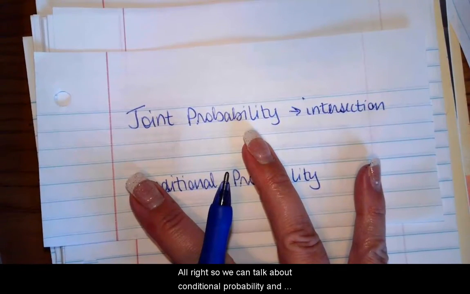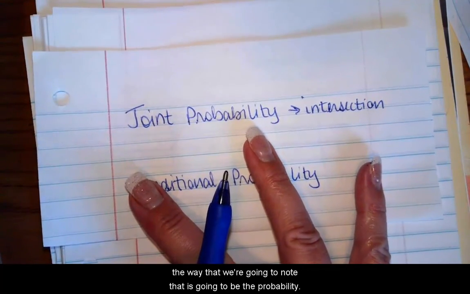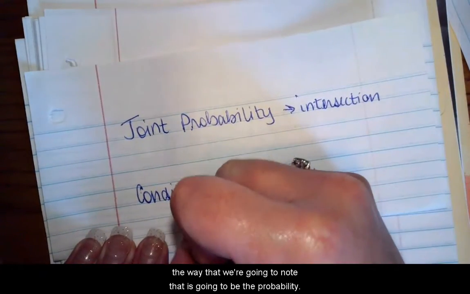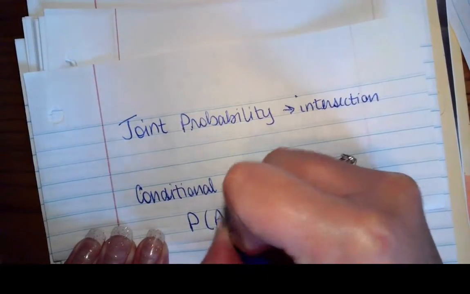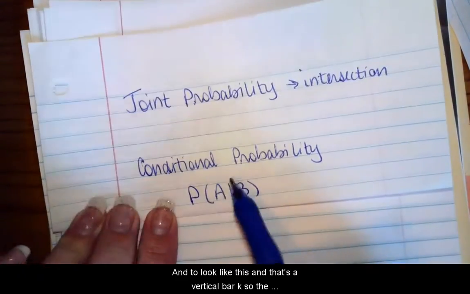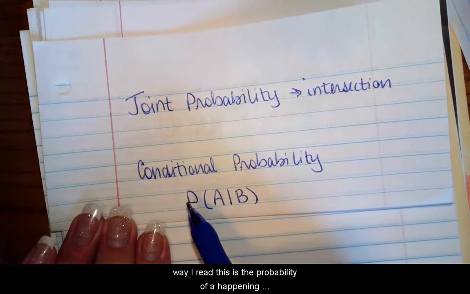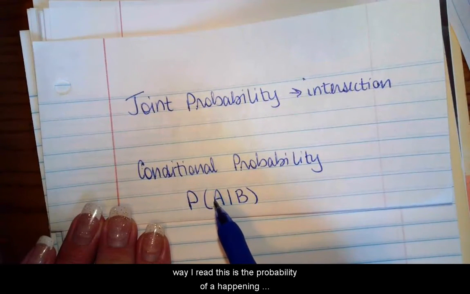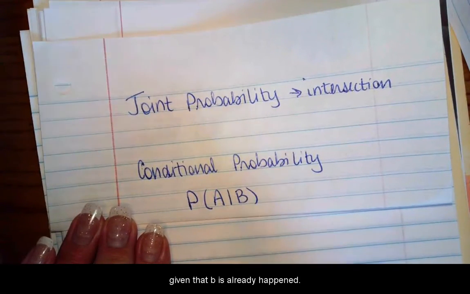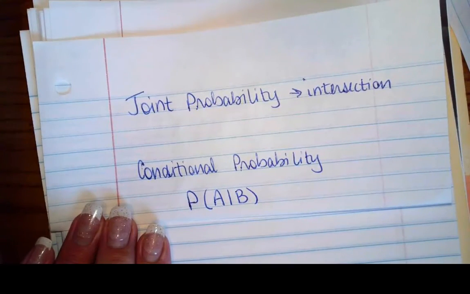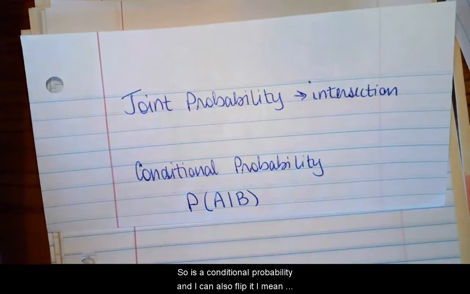All right, so we're going to talk about conditional probability. The way that we're going to note that is going to be the probability, and it's going to look like this, and that's a vertical bar, okay? So the way I read this is the probability of A happening given that B has already happened. Okay, so it's a conditional probability.